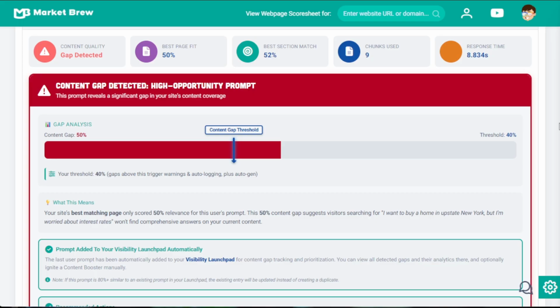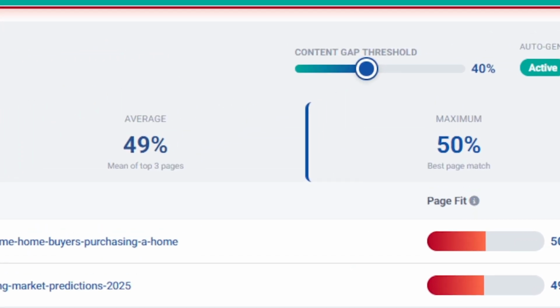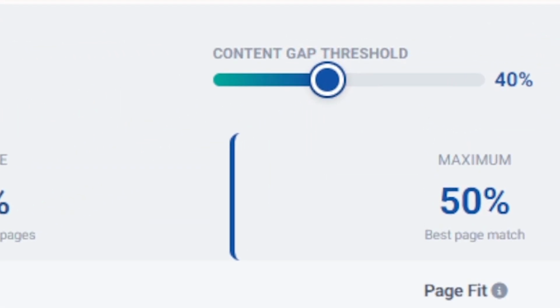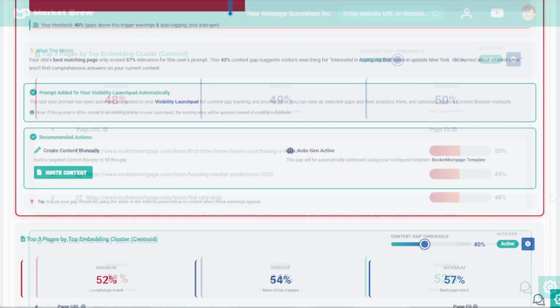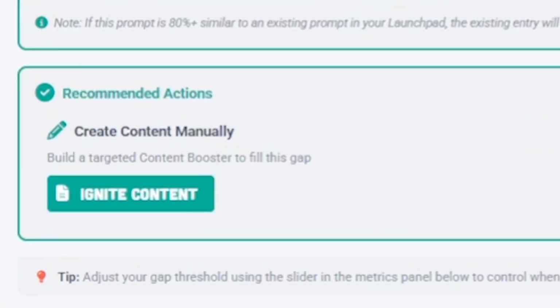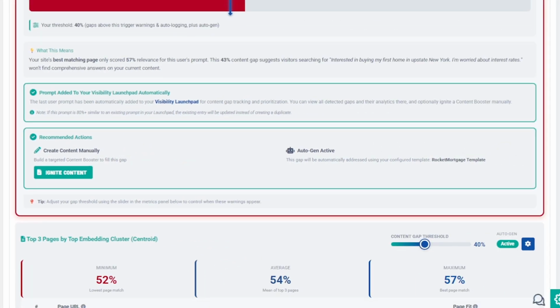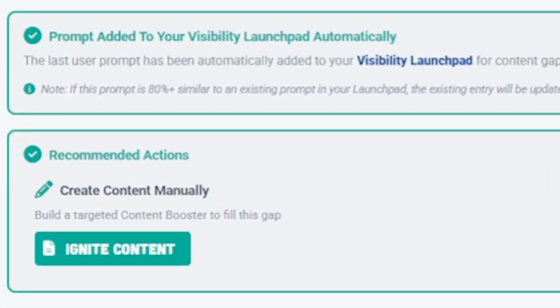Each query produces a similarity score and a content gap signal, showing how well your page aligns with the user's intent. You control when those signals become actionable. By setting a gap threshold, Ask automatically promotes any question that falls below your target alignment into the Visibility Launchpad, where you can evaluate its potential and decide how to respond. From there, you can launch a content booster to close the gap, generating optimized content designed to strengthen your site's alignment around that intent. Every question you measure feeds your visibility strategy, turning meaning into motion.